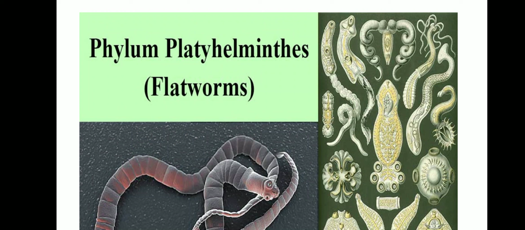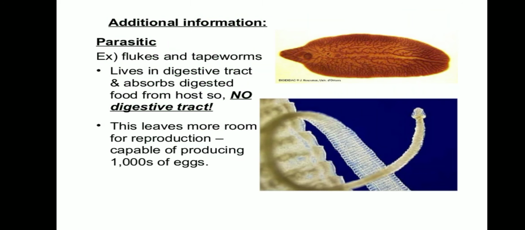So now we have seen about three kinds of phylum. The flukes as well as tapeworm live in the digestive tract and absorb digested food from the host. So no digestive tract. It just absorbs the essential nutrients from the host where it is living. This leaves more room for reproduction. It can produce thousands of eggs at a time. Okay, it's purely parasitic.